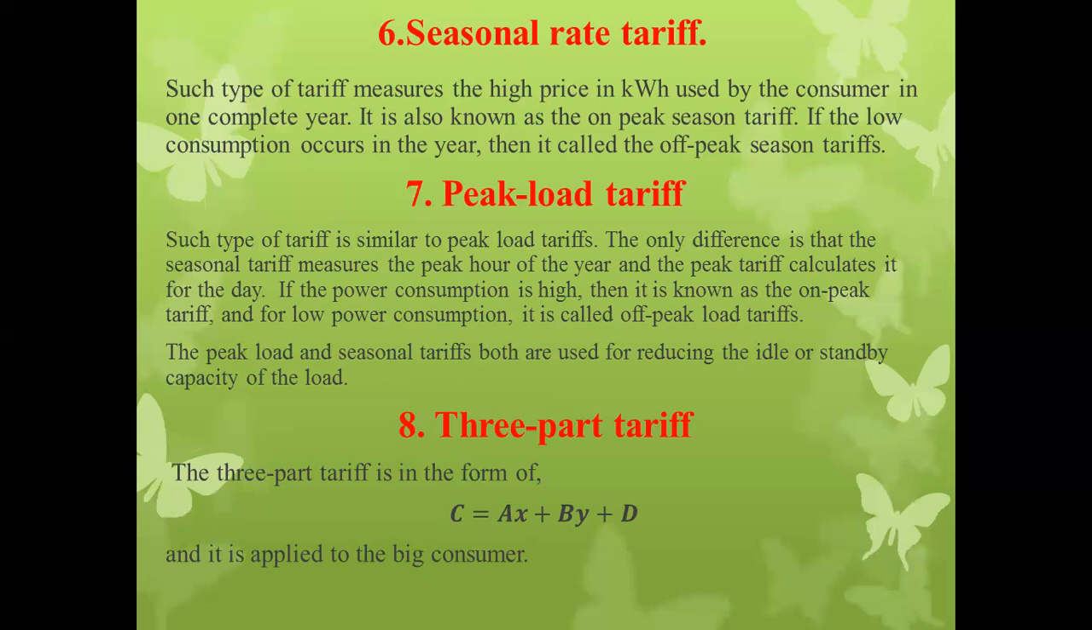As we know, A is the cost per kilowatt, and B is the cost per kWh consumption. X is the maximum demand of load, and Y is the maximum energy consumption or maximum kWh consumption. And D is the running charges or running cost of that particular power plant. So remember this point.